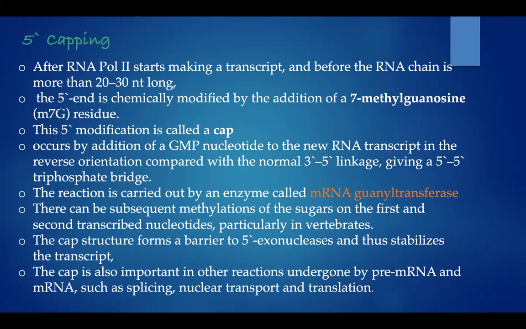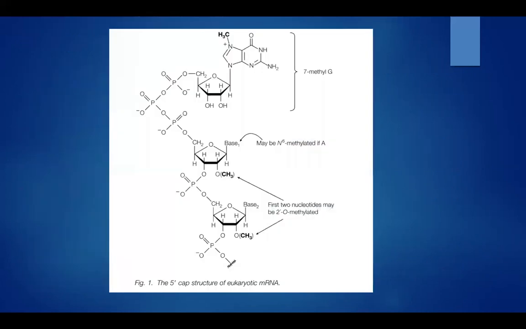As I said, this capping and tailing protects the RNA from degradation by enzymes. The cap is also important in other reactions undergone by pre-mRNA and mRNA, such as splicing, nuclear transport and translation. So this is the 7-methyl guanosine group and this is the ribose sugar.